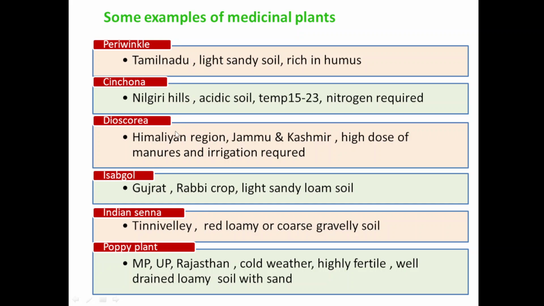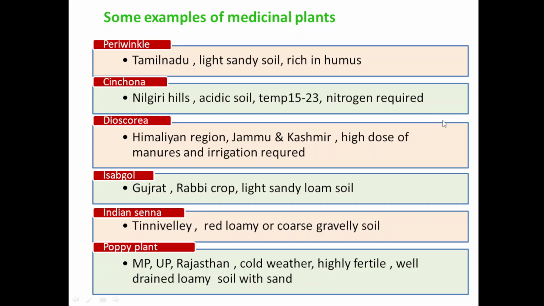Dioscorea is cultivated in the Himalayan region, Jammu Kashmir, and it requires a high dose of manures, and irrigation is also required in case of Dioscorea. Isabgol is mostly cultivated in Gujarat. It is a rabi crop and requires light sandy loamy soil. Indian Senna is mostly cultivated in Kidney Valley and requires red loamy, coarse gravelly soil. Poppy plant is cultivated in Madhya Pradesh, Uttar Pradesh, Rajasthan. Cold weather is required. Highly fertile and well-drained loamy soil with sand is required.